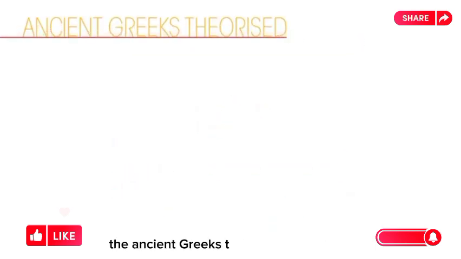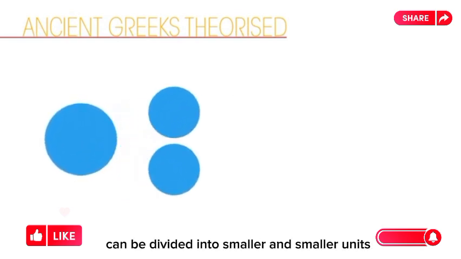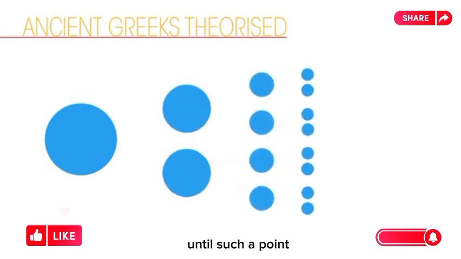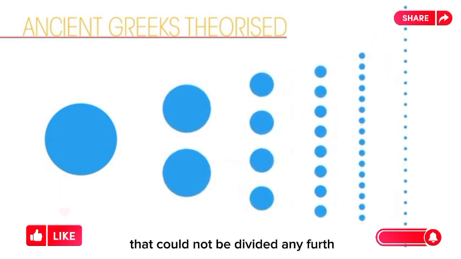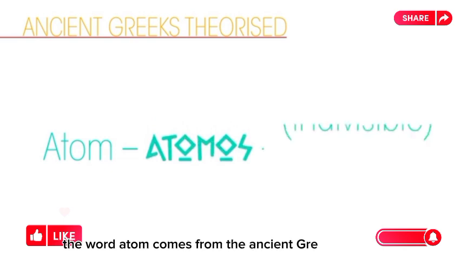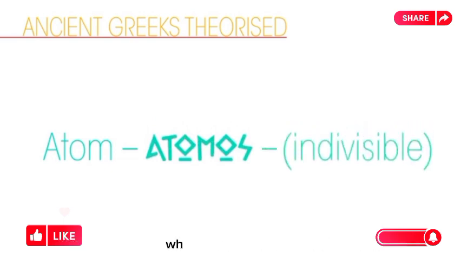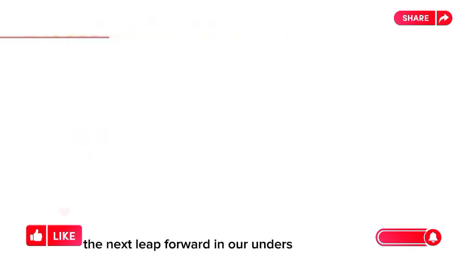The ancient Greeks theorized that all matter could be divided into smaller and smaller units until such a point that there would only be tiny particles left that could not be divided any further. This was the first theory of the atom. Indeed, the word atom comes from the ancient Greek word atomos, which means indivisible. The next leap forward in our understanding of atoms came in the 1800s.